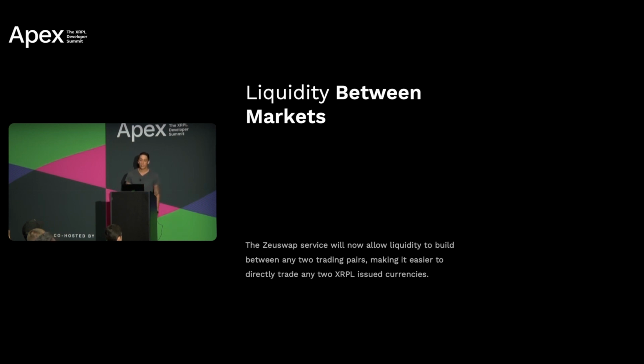One other benefit is liquidity between markets. The Zeuswap service will now allow liquidity to build between any 2 trading pairs, making it now easier to both trade and swap between any 2 XRPL currencies.